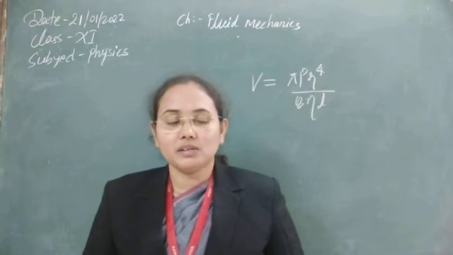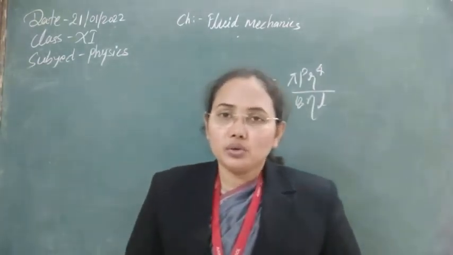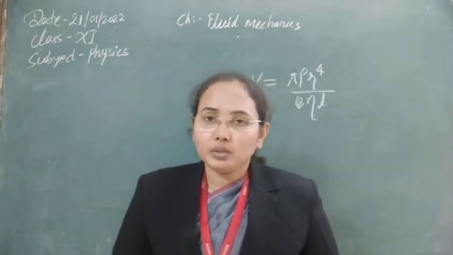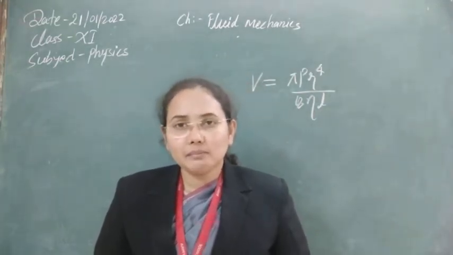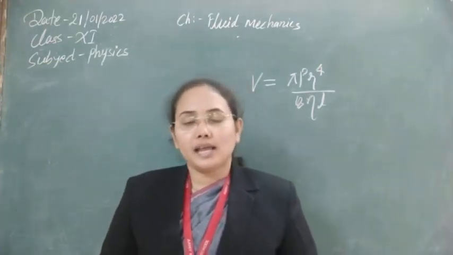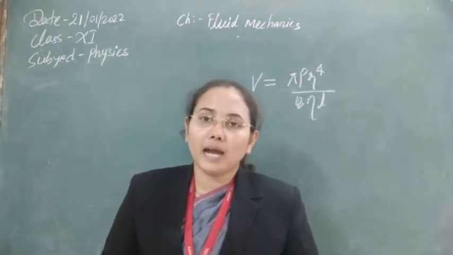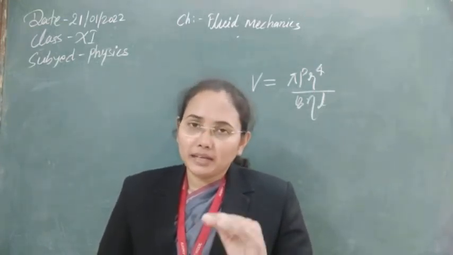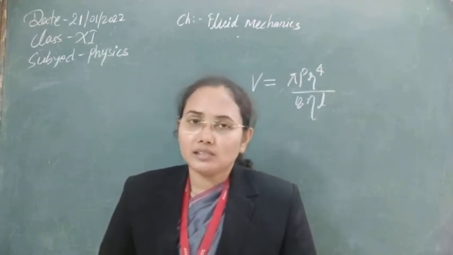First, let's revise Stokes' law. Stokes' law operates for, suppose, a spherical ball that we are throwing into a liquid. By experiment we can see that after some time, after some depth, the spherical ball loses its acceleration, and after that point it goes to the bottom of the container at a constant velocity. That constant velocity is known as terminal velocity.